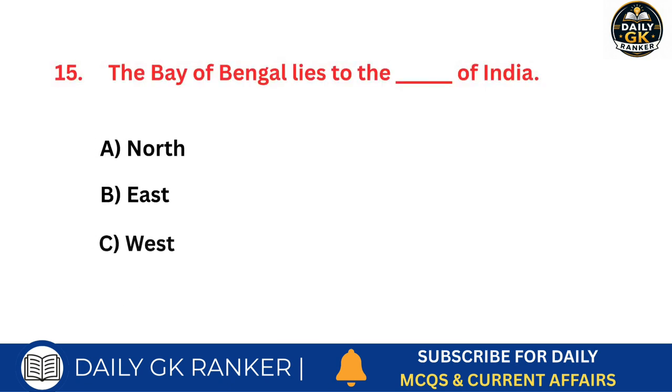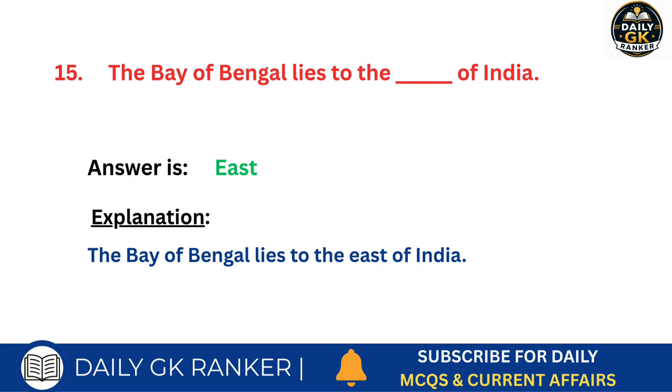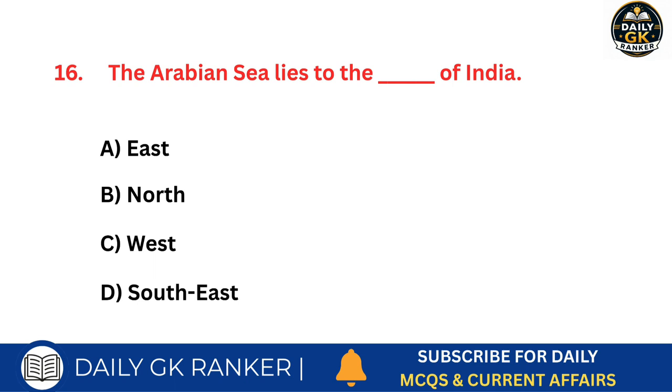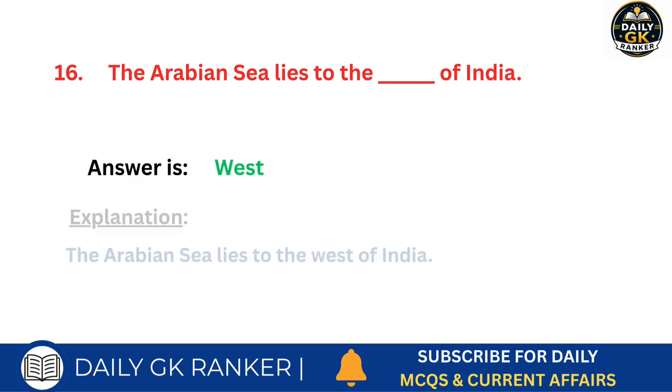The Bay of Bengal lies to which side of India? Answer is east. The Arabian Sea lies to which side of India? Answer is west.